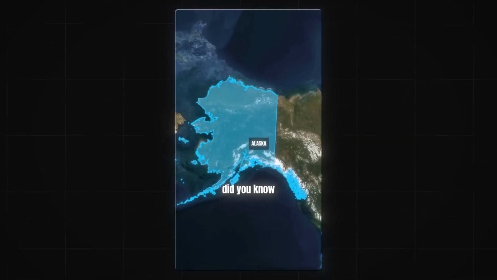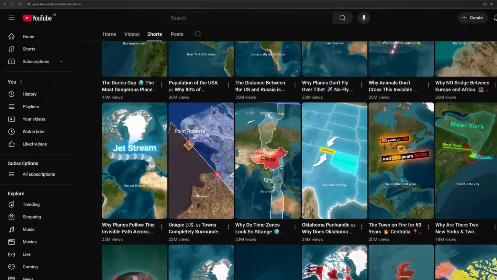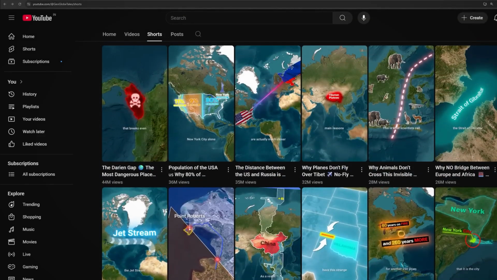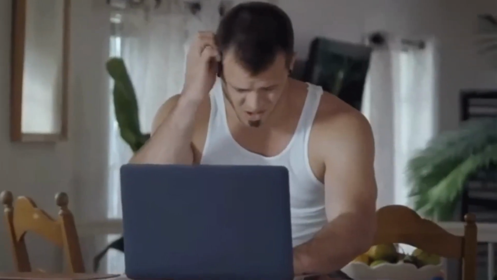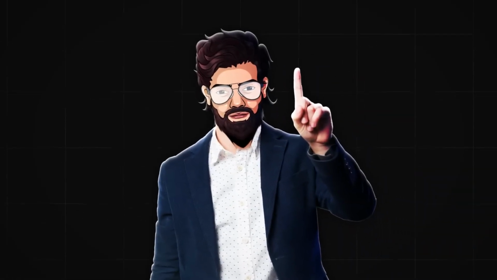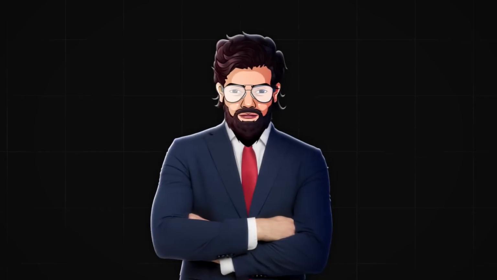And as you can see, the quality is almost identical to the ones that got millions and millions of views. The only difference is that they spent hundreds of dollars on freelancers or hours in front of screens, while you did it in less than 10 to 20 minutes. Now, I don't know how much longer this niche is going to be printing, so make sure to get on it while you can.